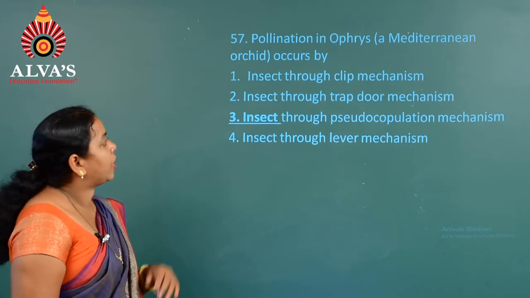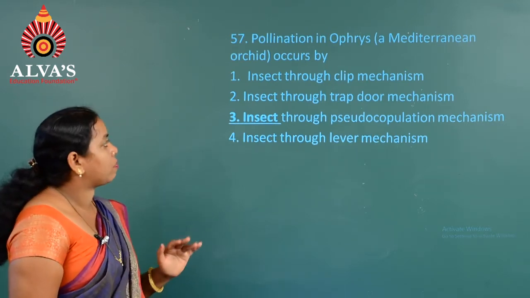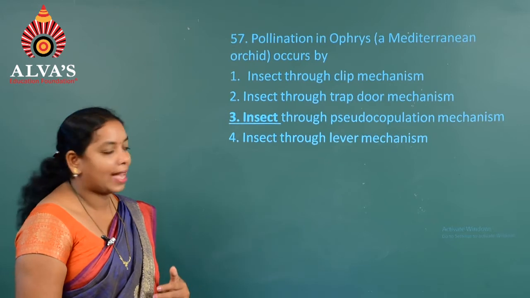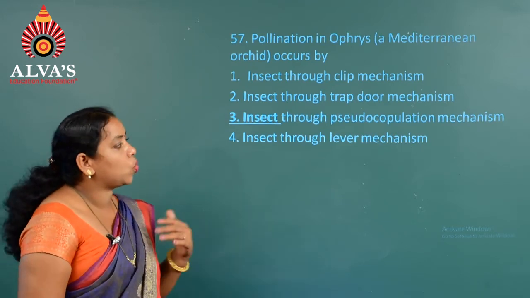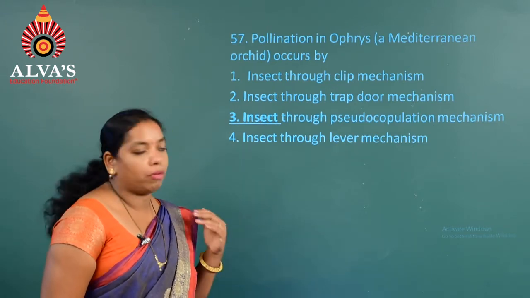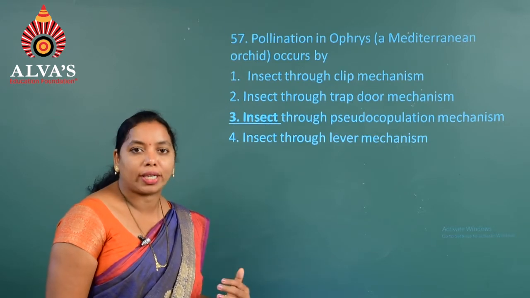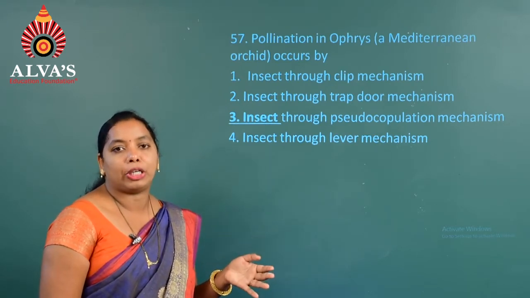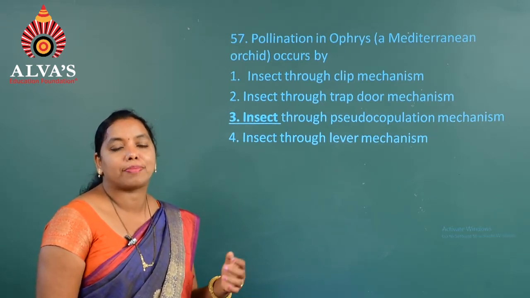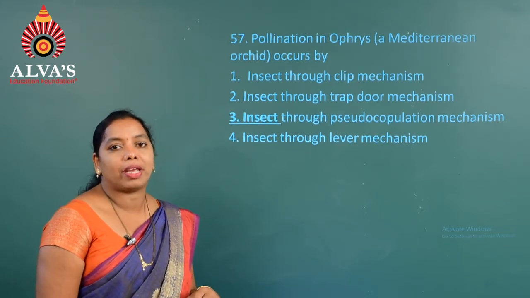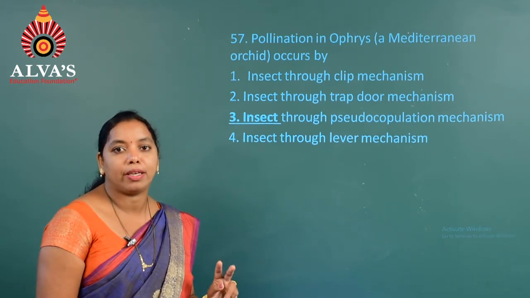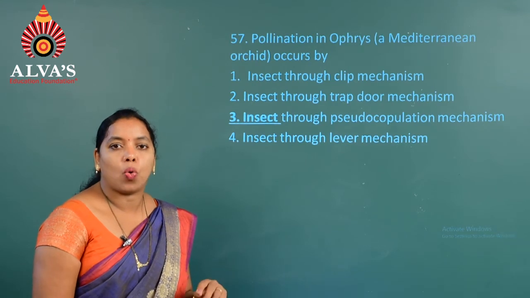Well, the next question, question number 57. Pollination in Ophrys, the Mediterranean orchid, occurs by: first, insect through clip mechanism; second, insect through trapdoor mechanism; third, insect through pseudocopulation mechanism; and fourth, insects through the lever mechanism. Here, the bumblebee is a very specific agent to pollinate this particular Mediterranean orchid plant. So, it is a co-evolution between the Mediterranean orchid and this type of bee. These two are co-evolved.